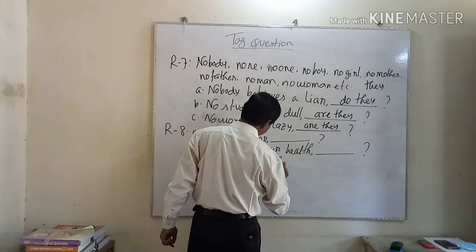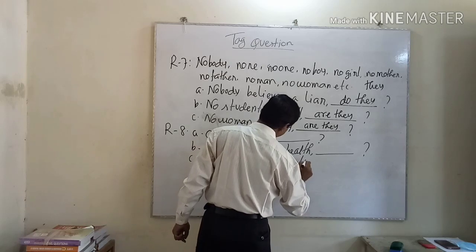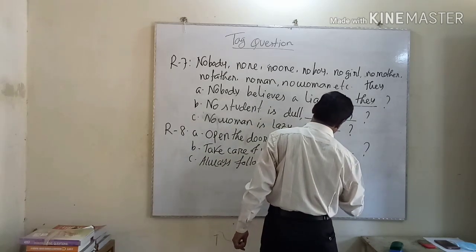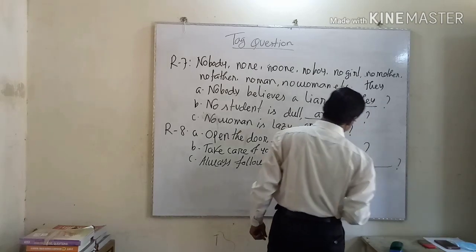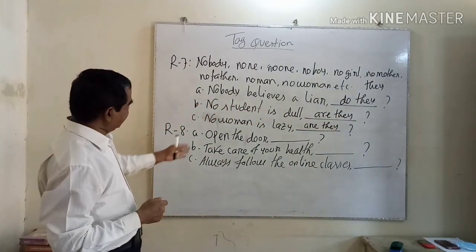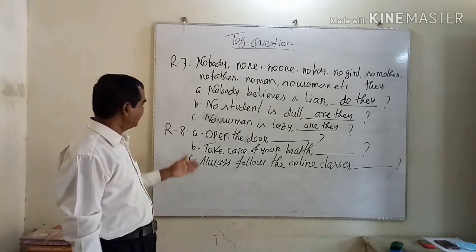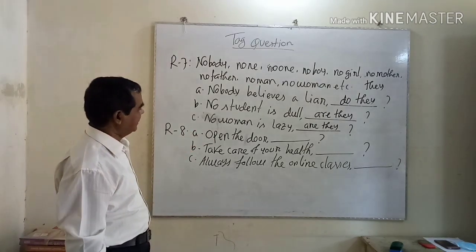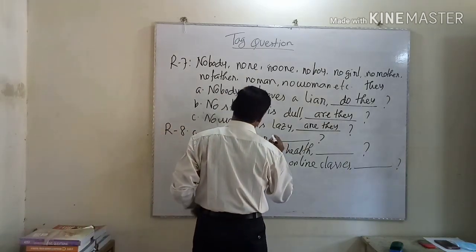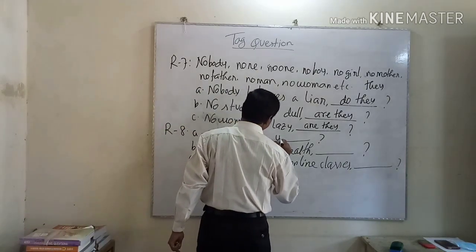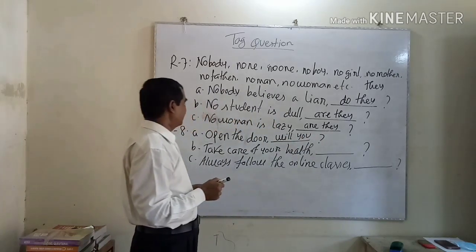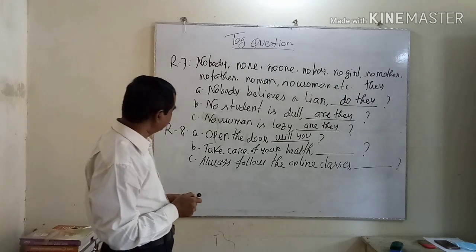"Always follow the online class." It's also another imperative sentence. Look at the sentence, "Open the door." Imperative sentence. The answer will be "will you."